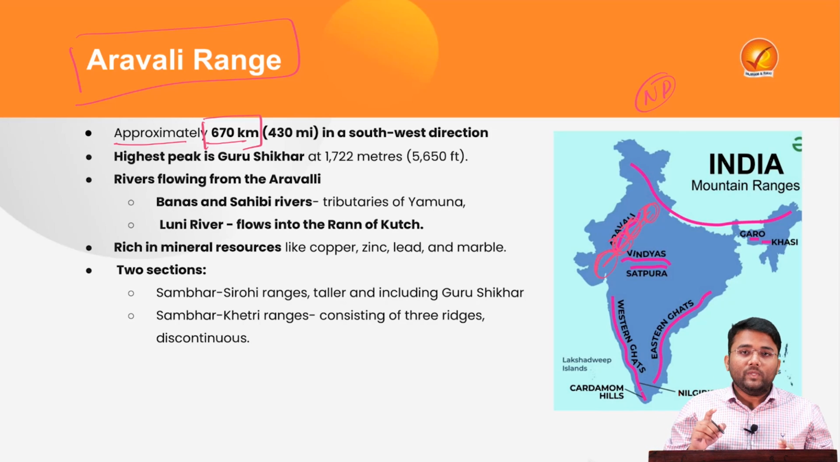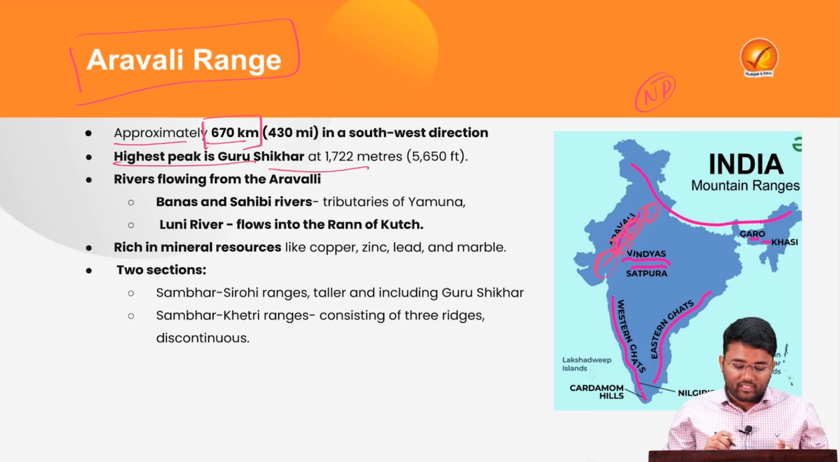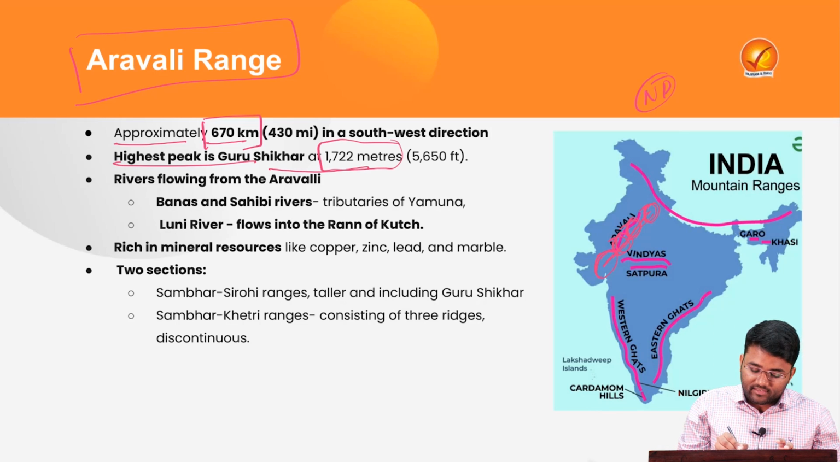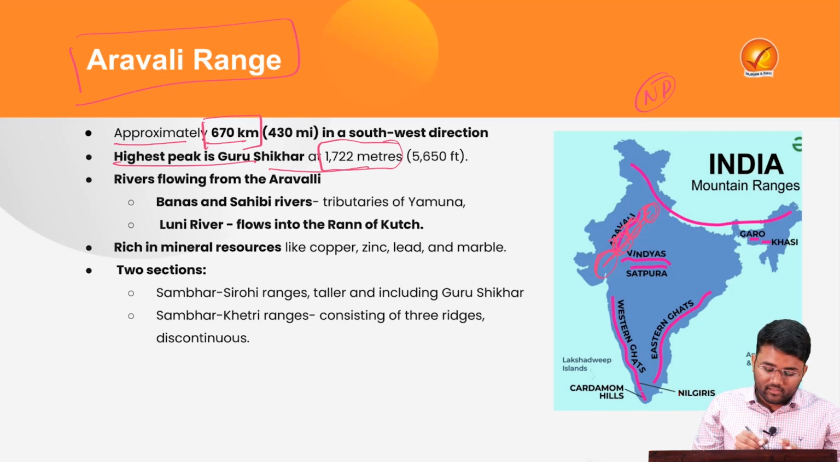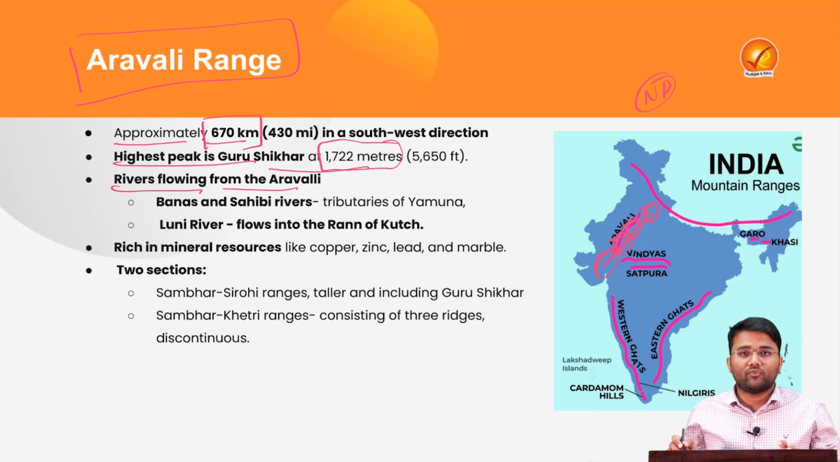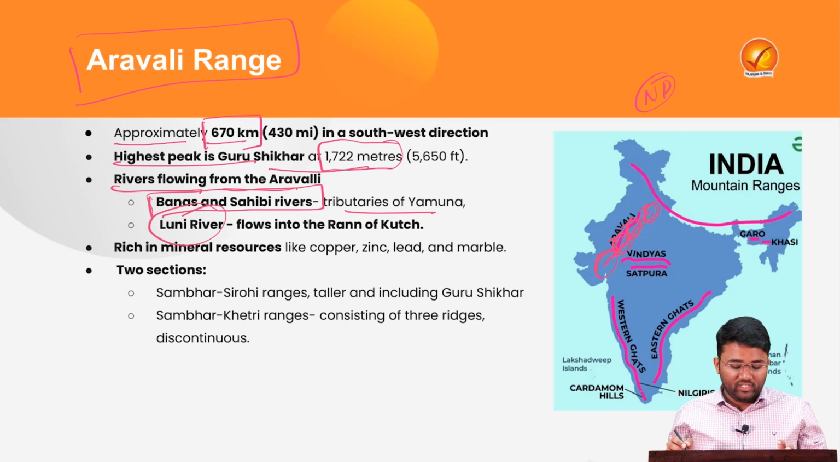So there is one union territory and 3 states from where the Aravalli Ranges pass. The highest peak of this Aravalli Range is Guru Shikhar, which is almost 1722 meters, located near Mount Abu in Rajasthan. Then the rivers flowing from the Aravalli are the Banas and Sahibi, which are tributaries of the Yamuna river. Another river is the Luni river, which flows into the Rann of Kutch.